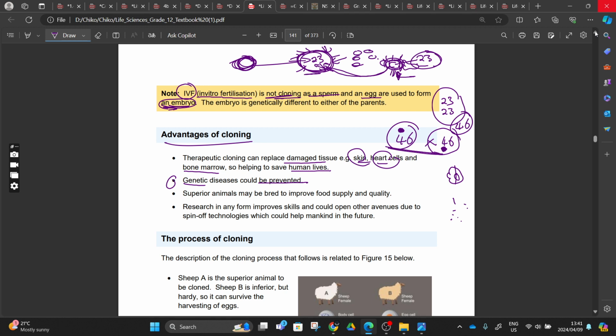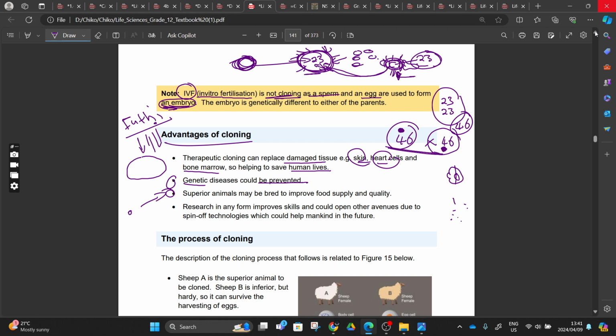So if we are successfully producing a superior animal, for example, a big cow, then we take that cow and do the process, like what they did with Futi. They said Futi was a cow that produced more milk, right?